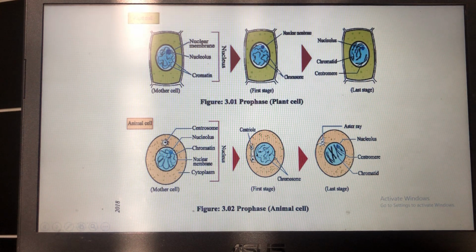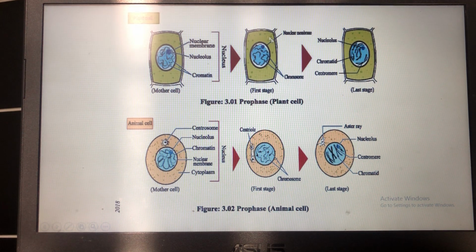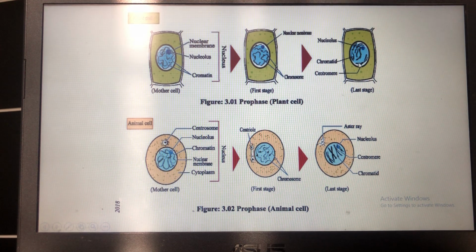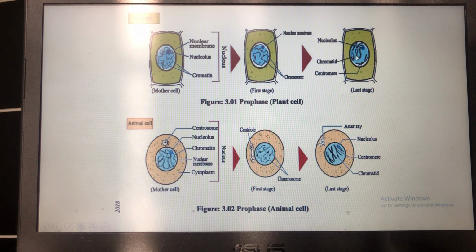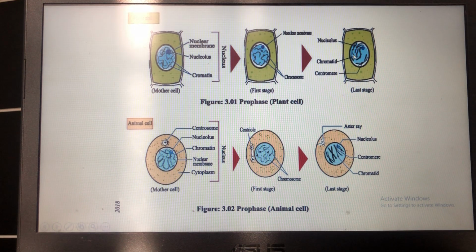During division, this is the first stage of prophase, where you can see that the chromosomes are shorter, thicker and more visible. At the last stage of prophase, we can see that the chromosomes, except for the centromere, divide to form two chromatids. These chromatids are called sister chromatids.